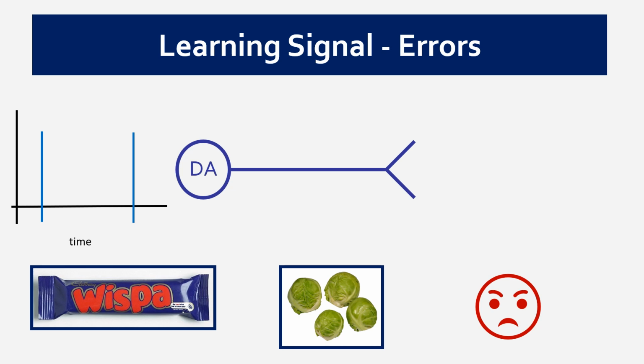Just in case you're wondering why we don't just go ahead and consume all wonderful things whenever we see them, that's because of the role of the prefrontal cortex, which has a profound top-down influence over the actions of the mesolimbic dopamine system. But we've covered that in another video, so I won't talk about it so much here.